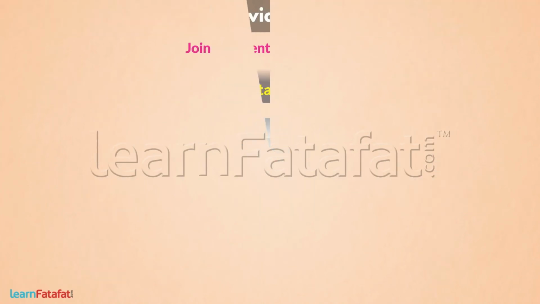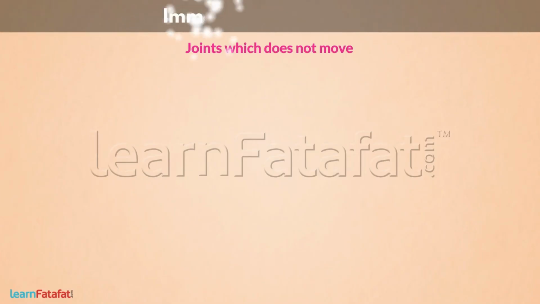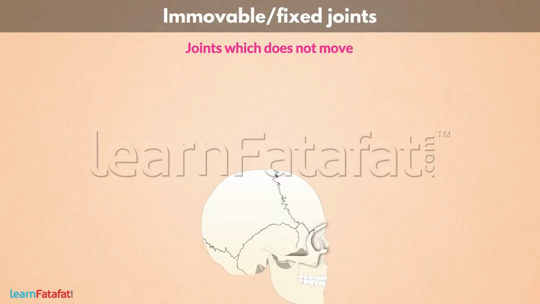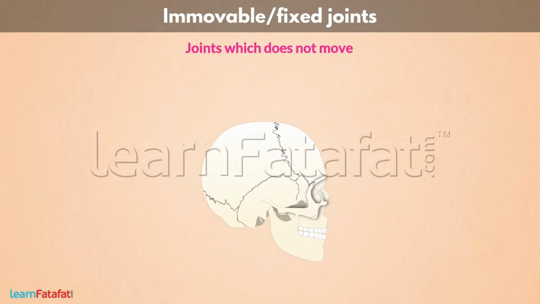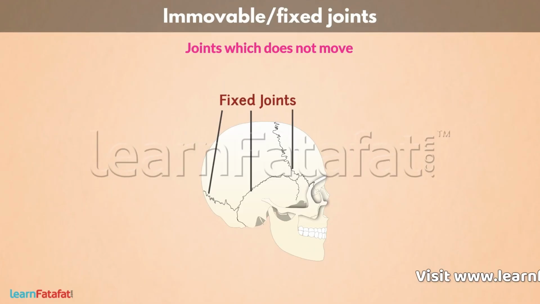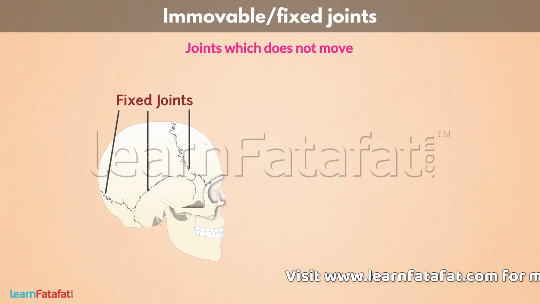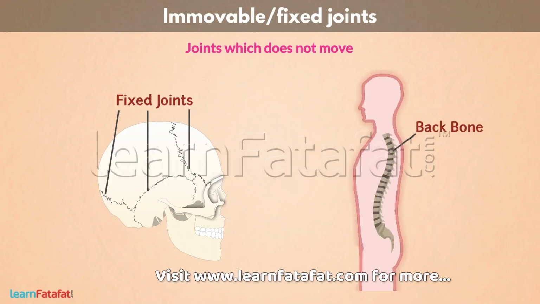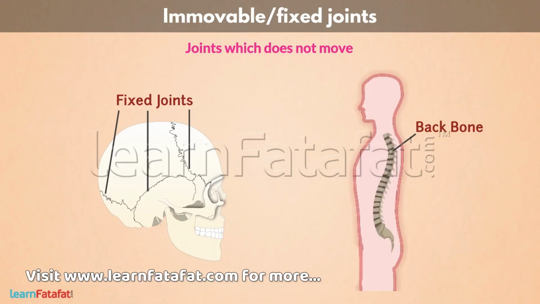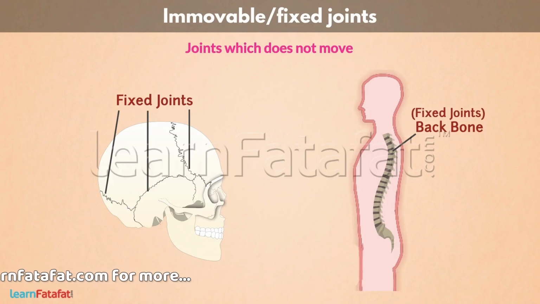There are some other joints which do not move. These are called immovable or fixed joints. We can move our lower jaw because it is movable, but we can't move the upper jaw. It is a fixed joint. The bones in the skull are joined by fixed joints. Another example is the bones in the backbone, which are slightly movable. This can be treated as fixed joints.